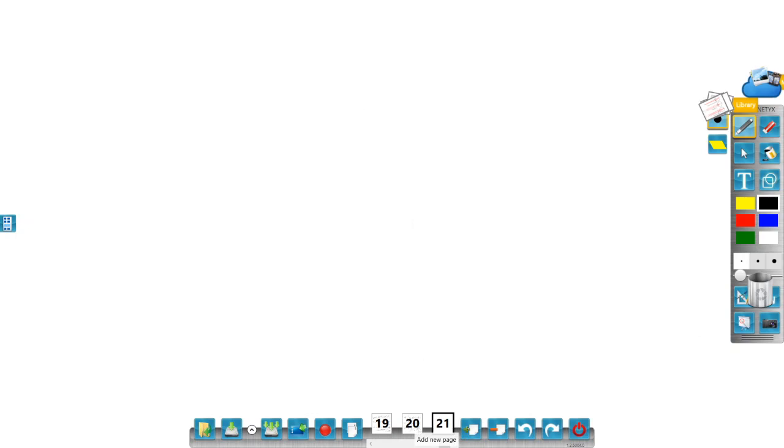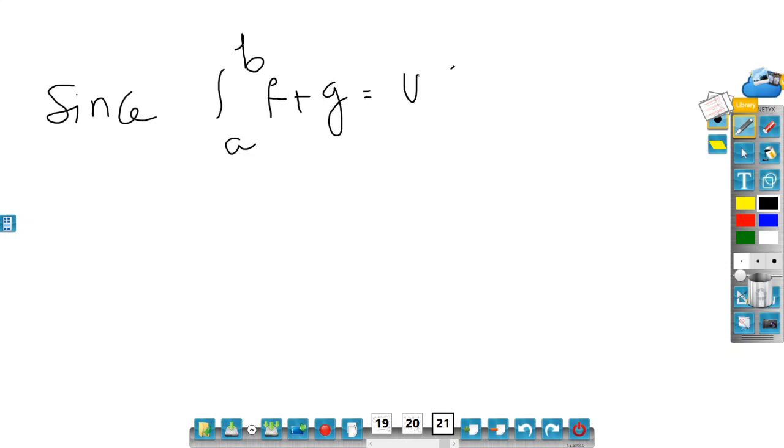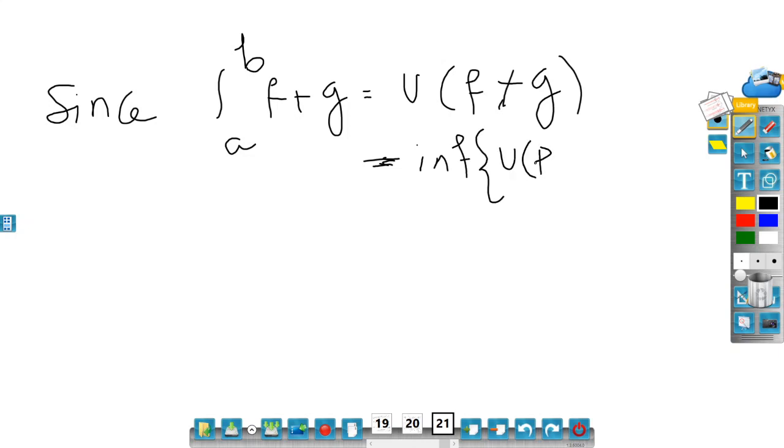So since integral a to b f plus g is the same as U of f plus g. This is the upper integral of f plus g. But U of f plus g is nothing but basically the infimum of all U P comma f plus g such that P is any partition of closed interval a comma b.